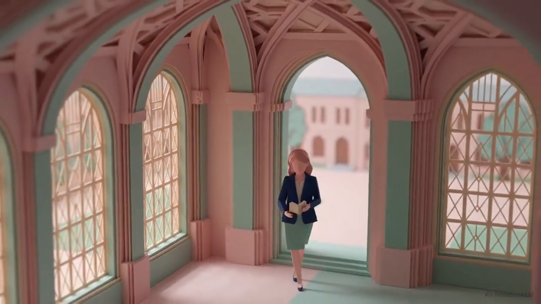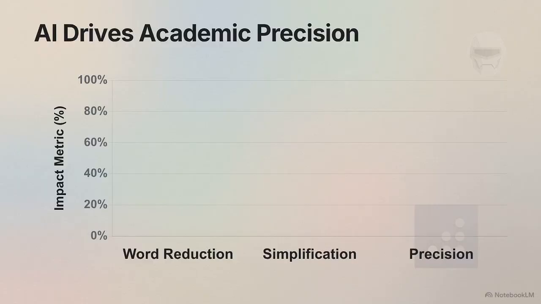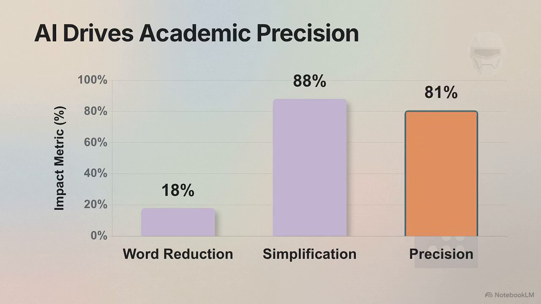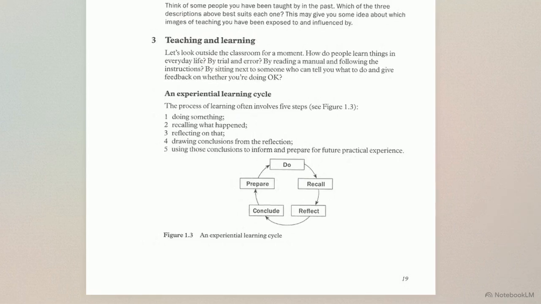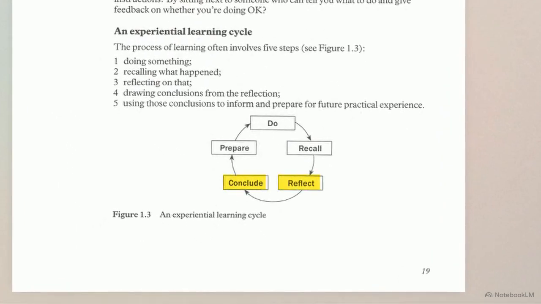This chart tracks the measurable impact of AI tools like ChatGPT on academic writing. AI intervention reduces total word counts by 18%, while simplifying complex phrasing in 88% of cases, significantly increasing precision. This diagram outlines the 5-step experiential learning cycle. While an AI serves as a highly efficient explainer, it lacks the capacity for the reflect and conclude steps shown at the bottom of the cycle.